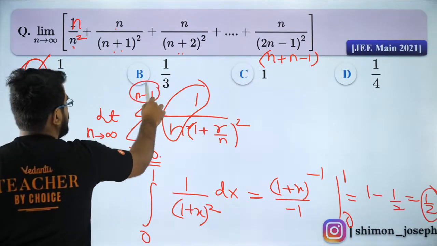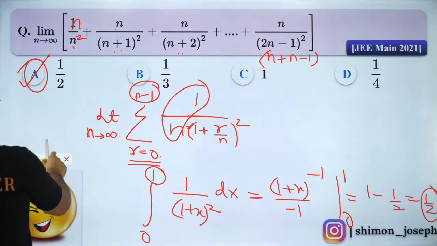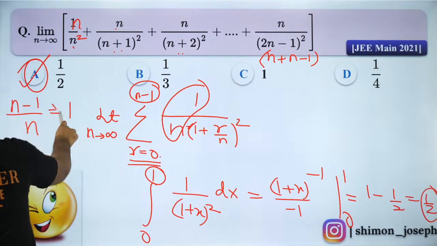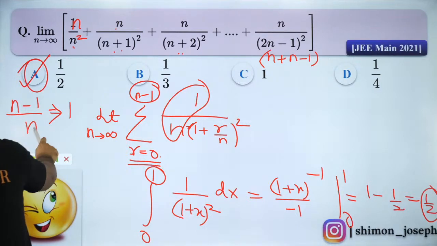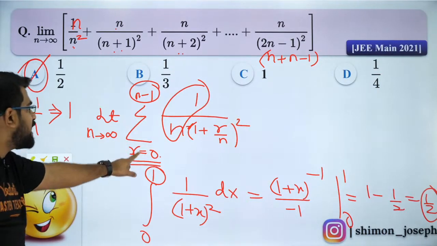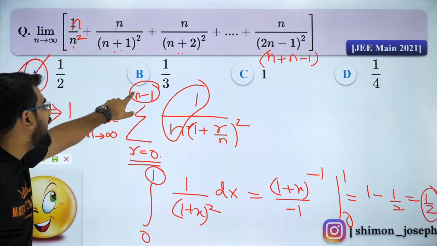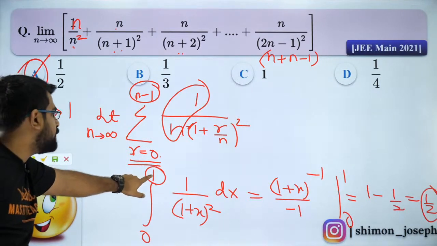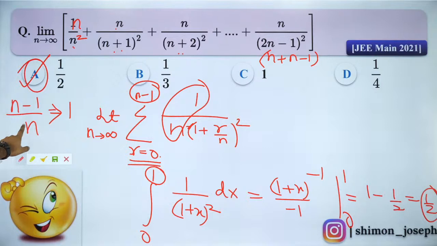R upper is n minus 1. For upper limit, that's what I told, na? Correct. Upper limit is n minus 1 by n. And n tends to infinity, right? So n minus 1 by n is 1 approximately. So you write it as 1. Did you understand it? R upper is this one. Here only R is running, right? R runs from 0 to n minus 1. So n minus 1 divided by n, that is your upper limit. Did you get it?